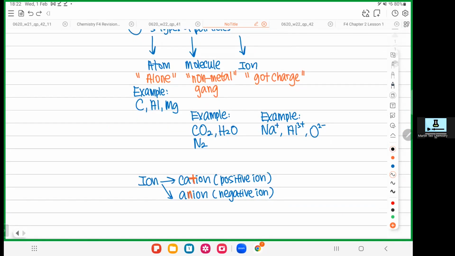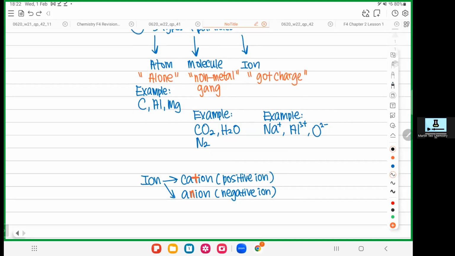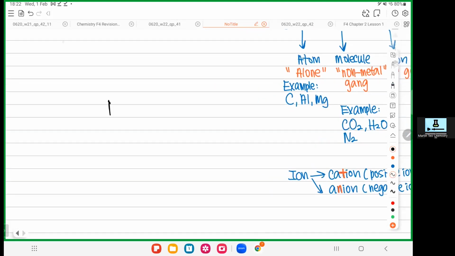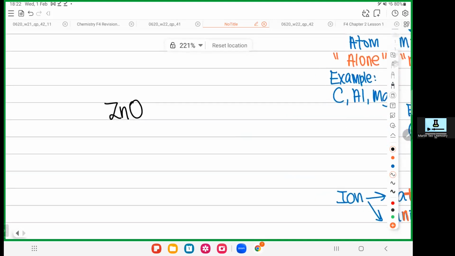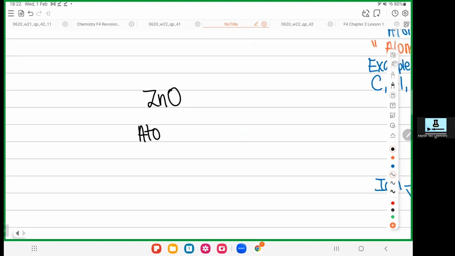That's it. Okay. Sometimes they might set a trap. What kind of trap might they set? You see, let's say this fella is zinc oxide, ZnO. So allow me to ask a simple question. Do you think this fella is an atom? Yes or no? Do you think this fella is an atom? No, right? Because obviously you are not alone. You have zinc and oxygen, they are friends together. So you're not an atom. Do you think this fella is a molecule? Do you think this fella is a molecule?